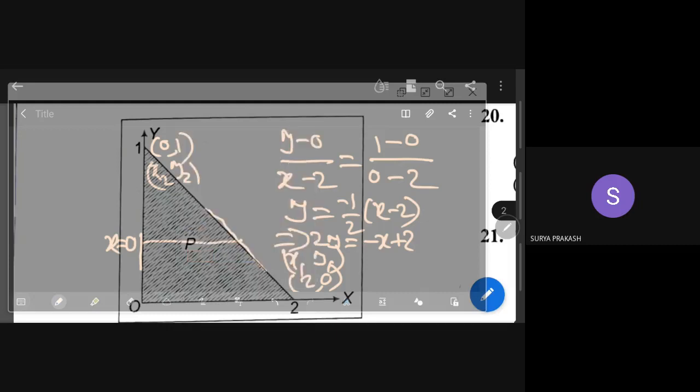Okay. So what is the meaning of that? I want to express x, because here what is x value I want to determine. So here x is equal to 2 minus 2y. That is 2 into 1 minus y. Did you get, Surya Prakash? Is it clear? Yes, I got it, sir. Right.